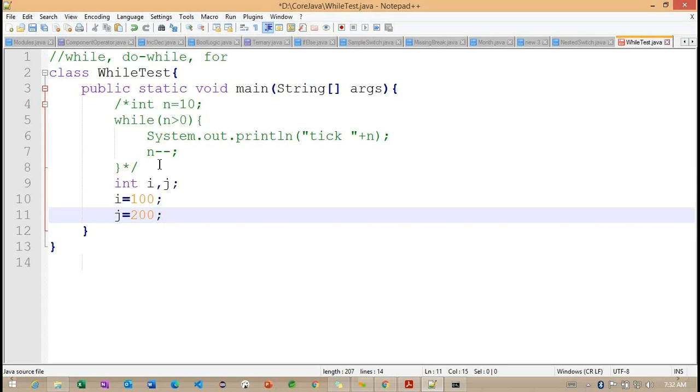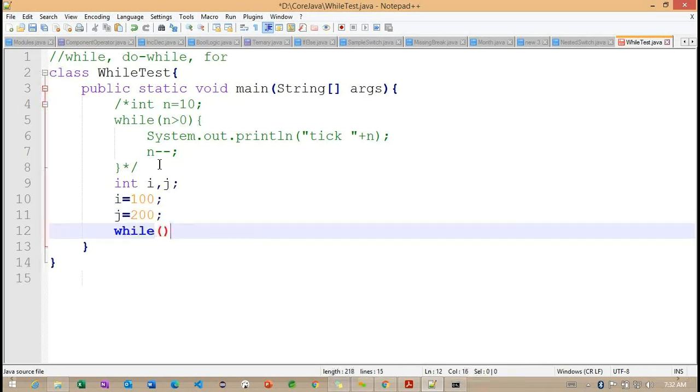So what I'm trying to do is find out what is the middle value of 100 and 200 here. Getting the point? So I'm trying to find out the middle value between 100 and 200 here.